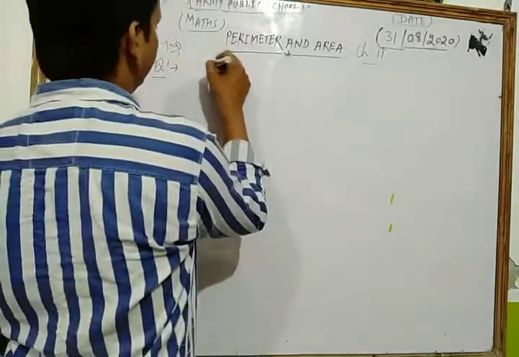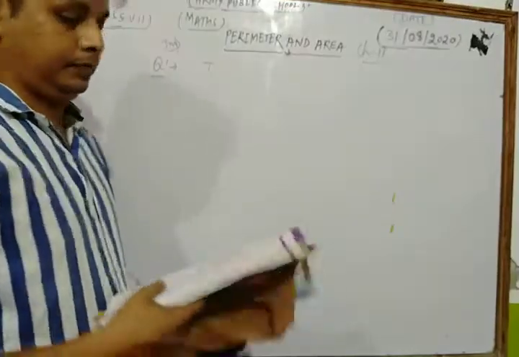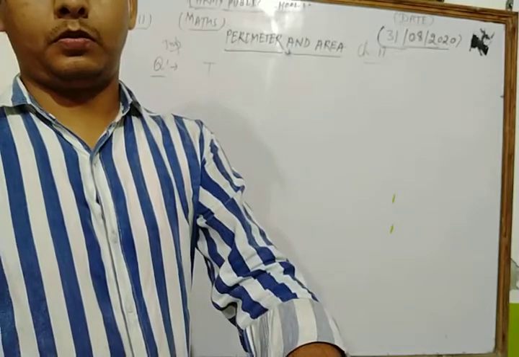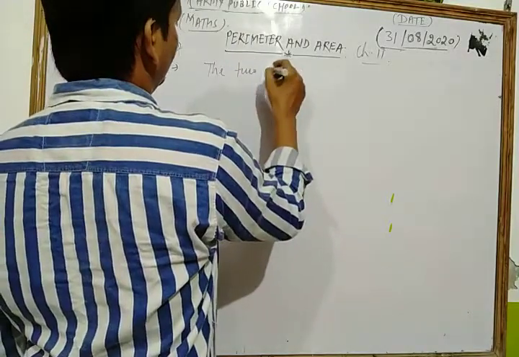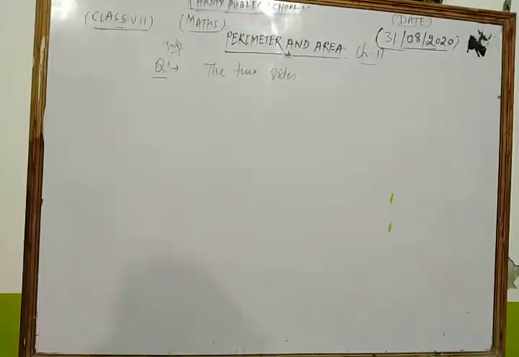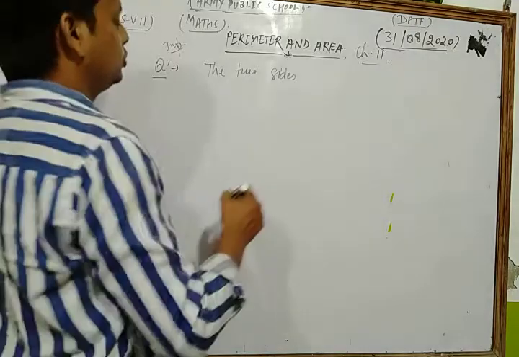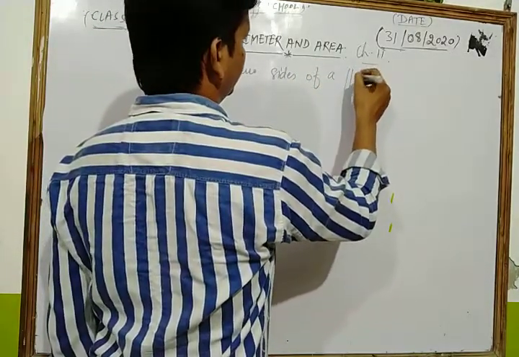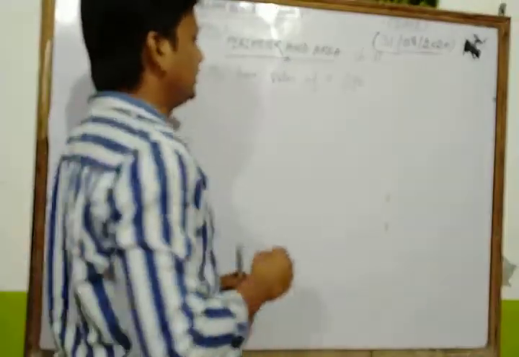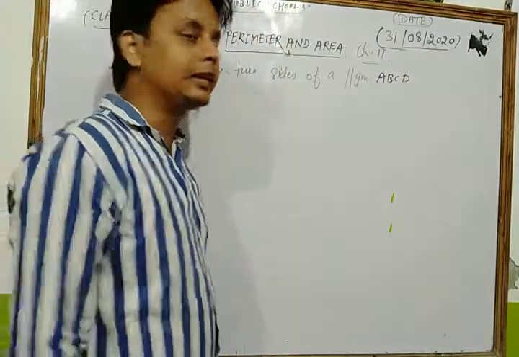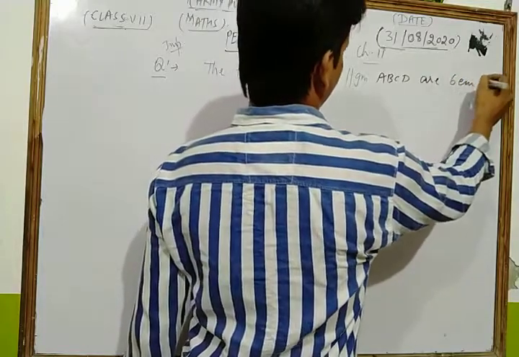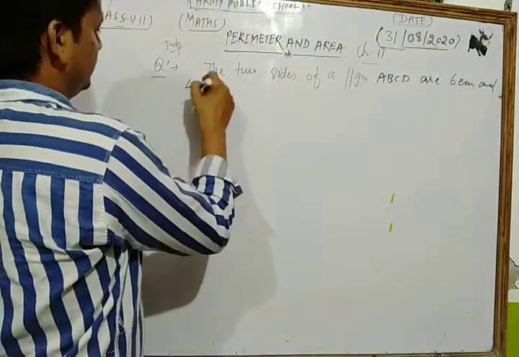The two sides of a parallelogram ABCD are 6 centimeter and 4 centimeter.